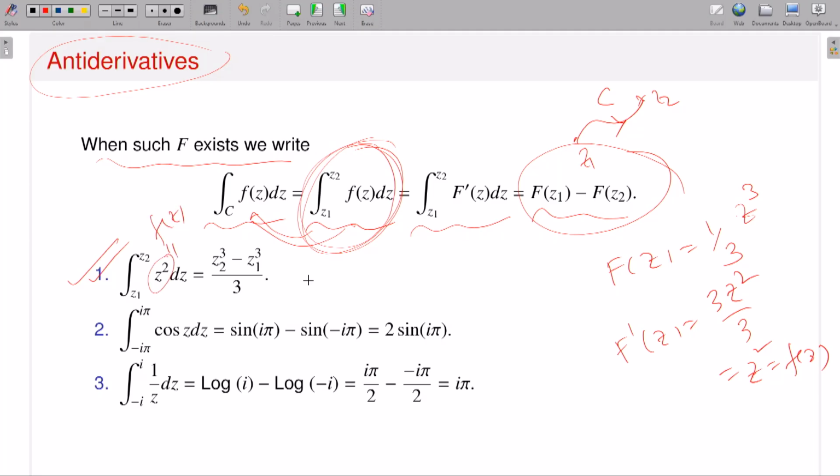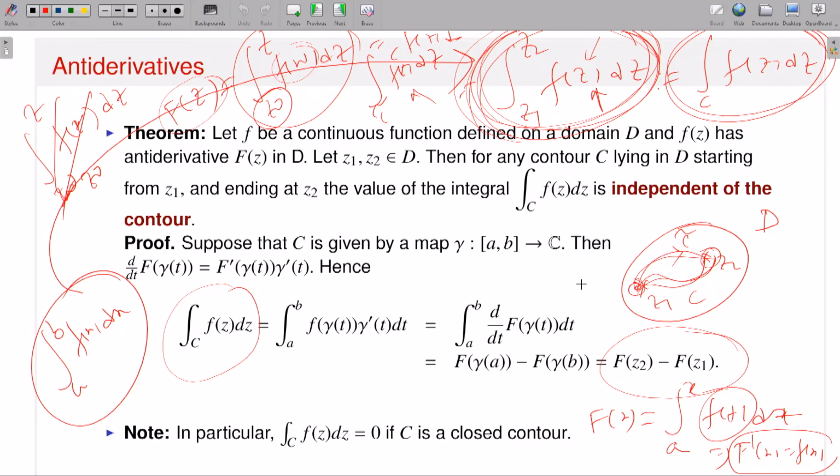So by definition, this integral from Z1 to Z2 of Z squared dz, which is the same as the integral from Z1 to Z2 of capital F prime of Z dz, then like the earlier slides I have discussed, the value is nothing but capital F of Z1 minus capital F of Z1 minus Z2, or Z2 minus Z1. Let me just see. I think this is Z2 minus Z1.